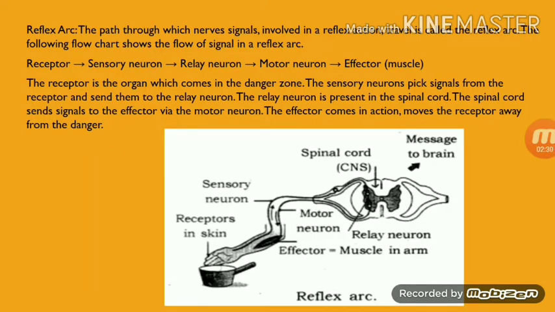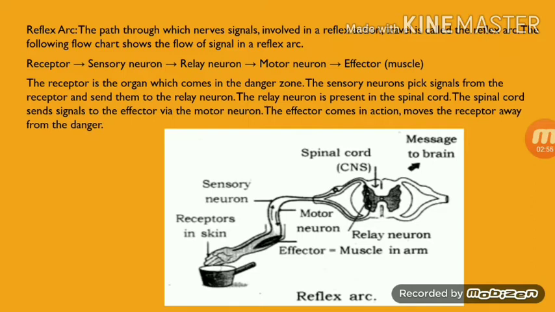So the message the receptor sends passes from the receptor to the sensory neuron, then the relay neuron, then the motor neuron, and at last the effector.